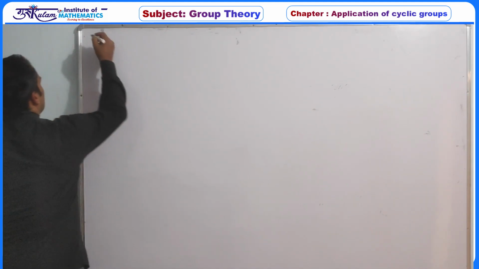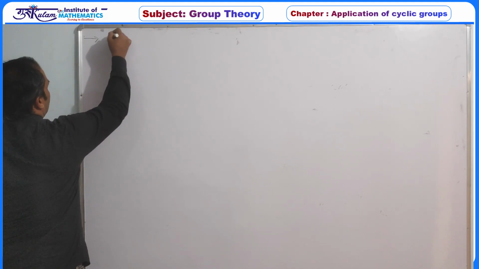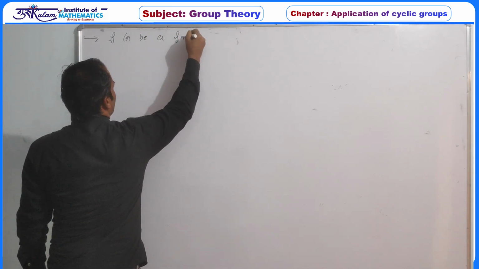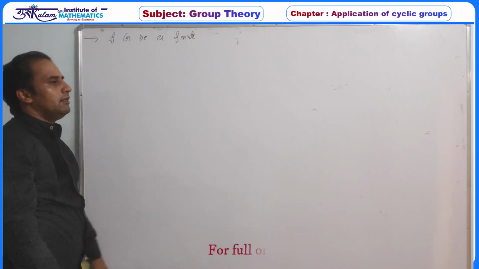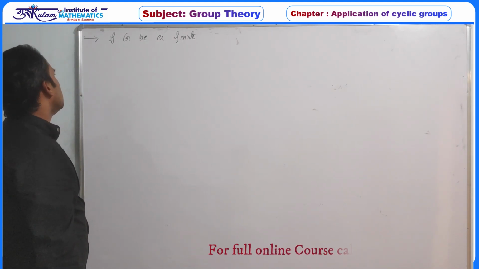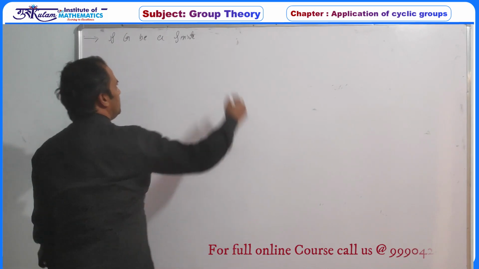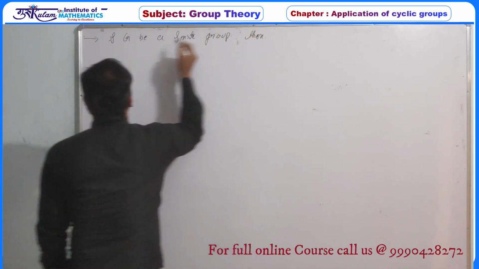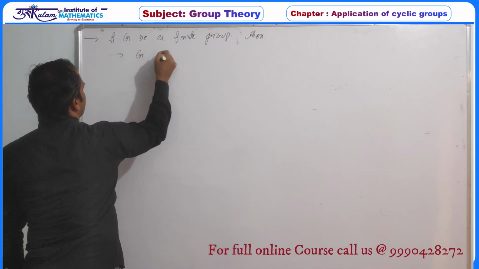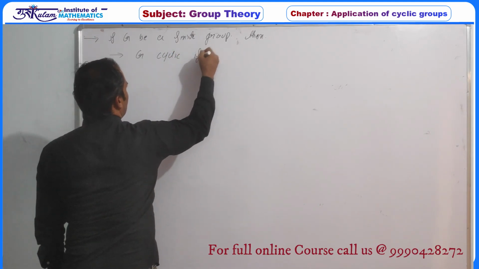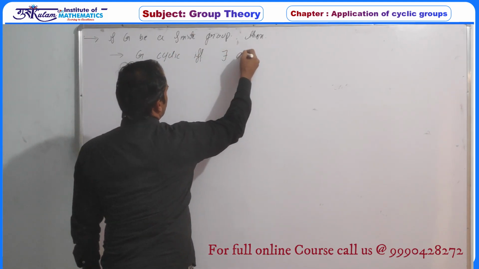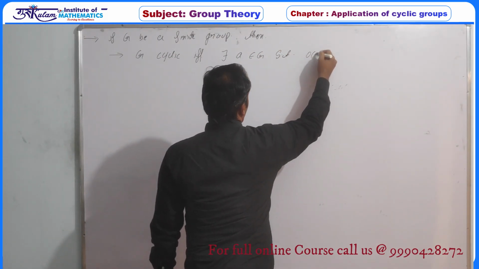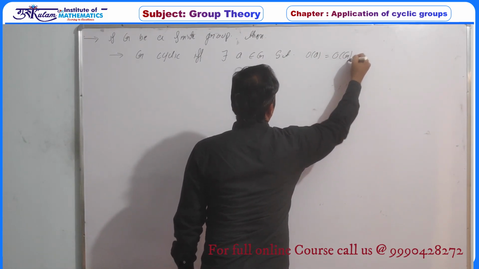So first, we discussed that if G is a finite group, then G is cyclic if and only if there exists a belongs to G such that the order of a is the same as the order of G. So we are just recalling all the properties.